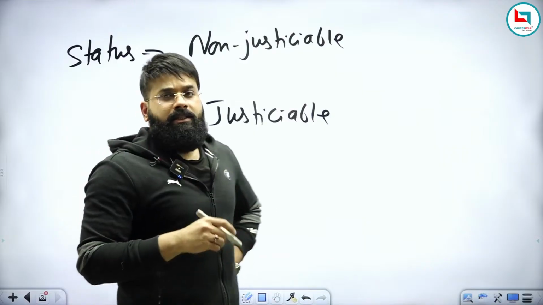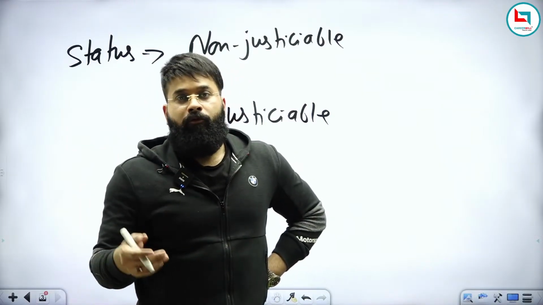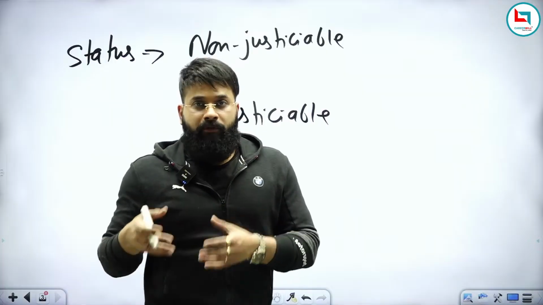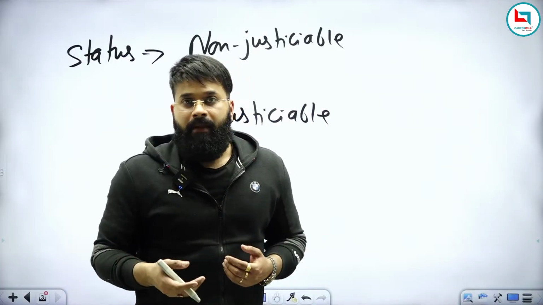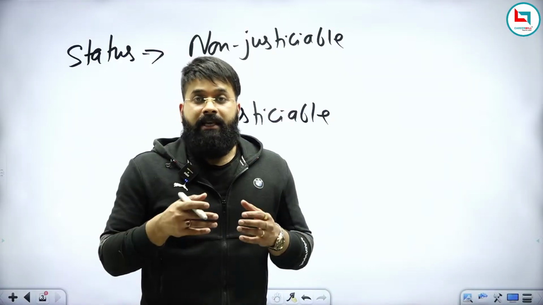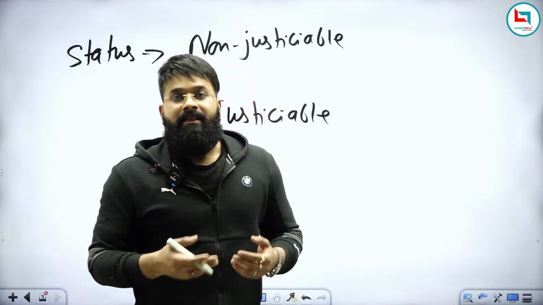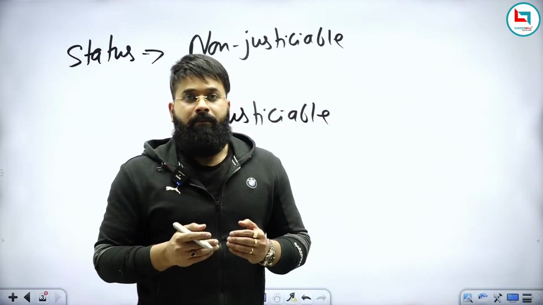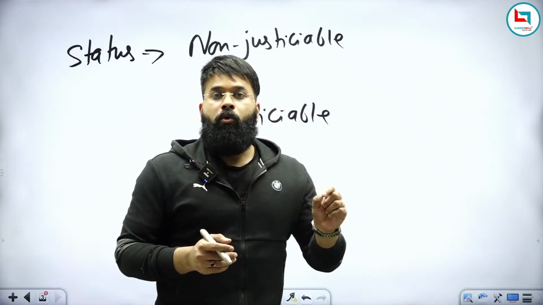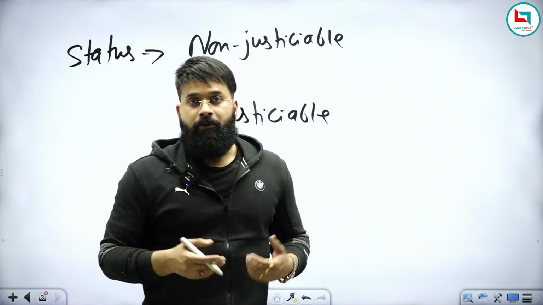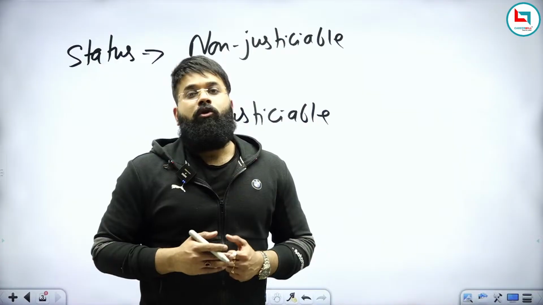Justiciable means which can be enforced by the court of law. Suppose a particular provision of the Constitution is violated, then in this case you will approach the judiciary. And if the judiciary is able to enforce that provision, then we can say that particular provision is justiciable. So, justiciable means which can be enforced by the court of law, and non-justiciable means which cannot be enforced by the court of law.